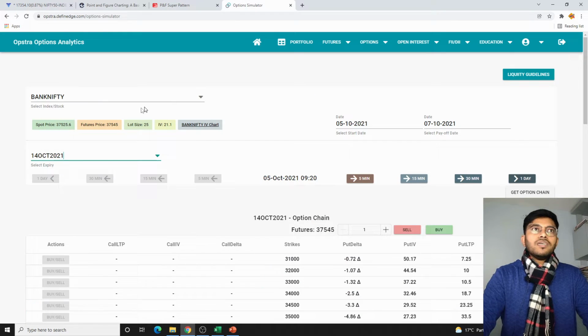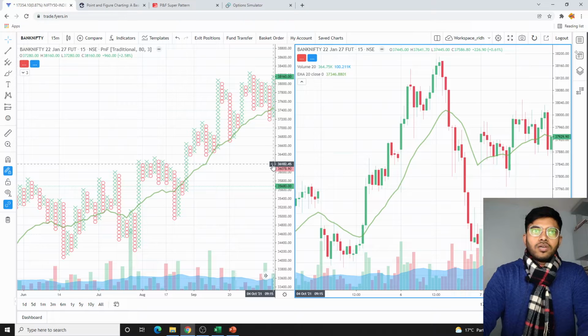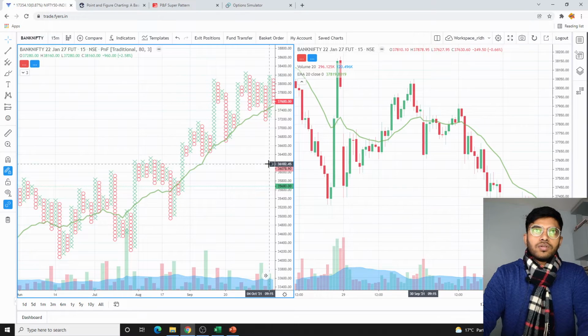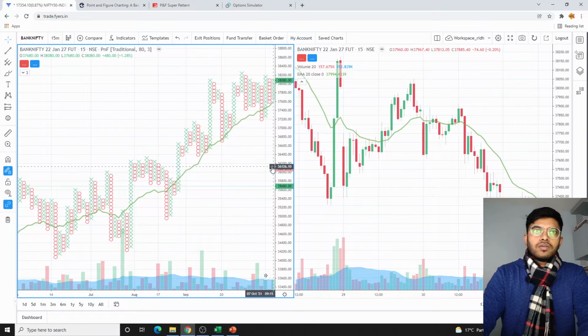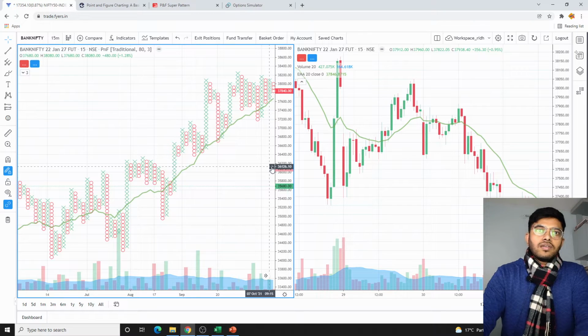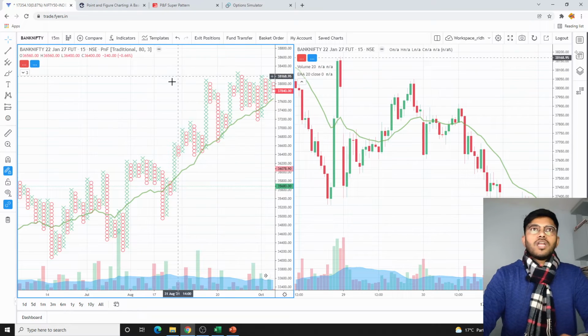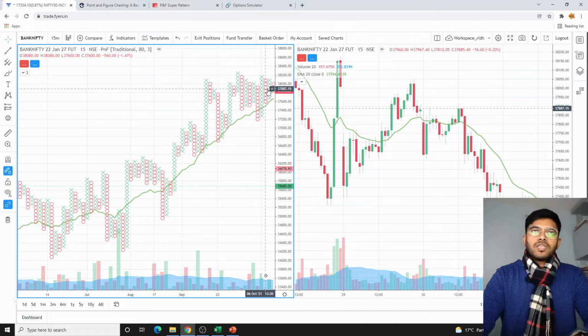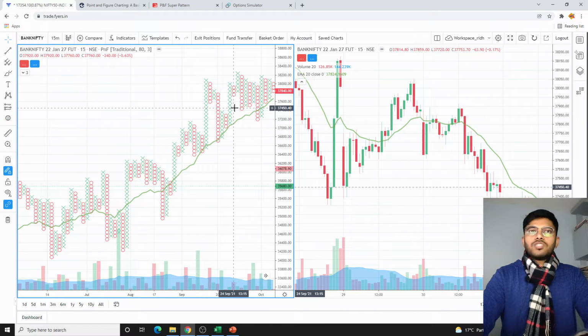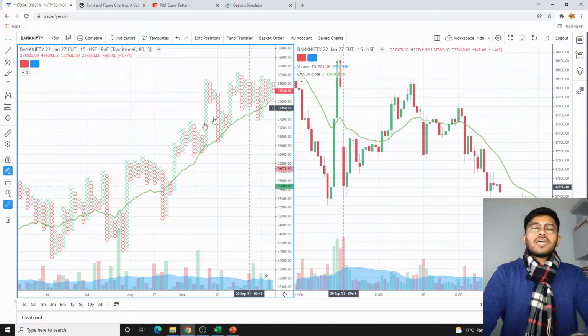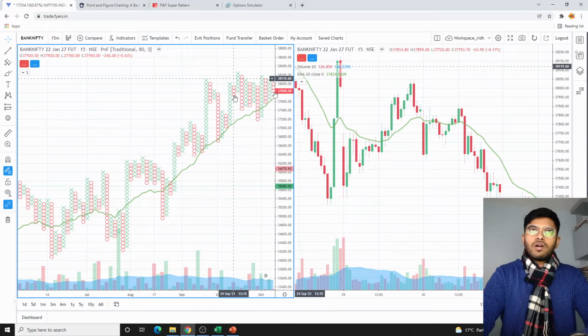Now for the next expiry, let's take a trade. 4th of October we entered into a strangle trade, and 6th of October was the Wednesday. 7th of October was expiry day, and Bank Nifty was still sideways. The next candle we see is on 8th of October 12:15, again forming a sideways movement. For me, there is still much time; I can enter into a trade on Monday, around 10th. I'll wait, because it has been quite a long time that Bank Nifty is revolving around a congestion zone.